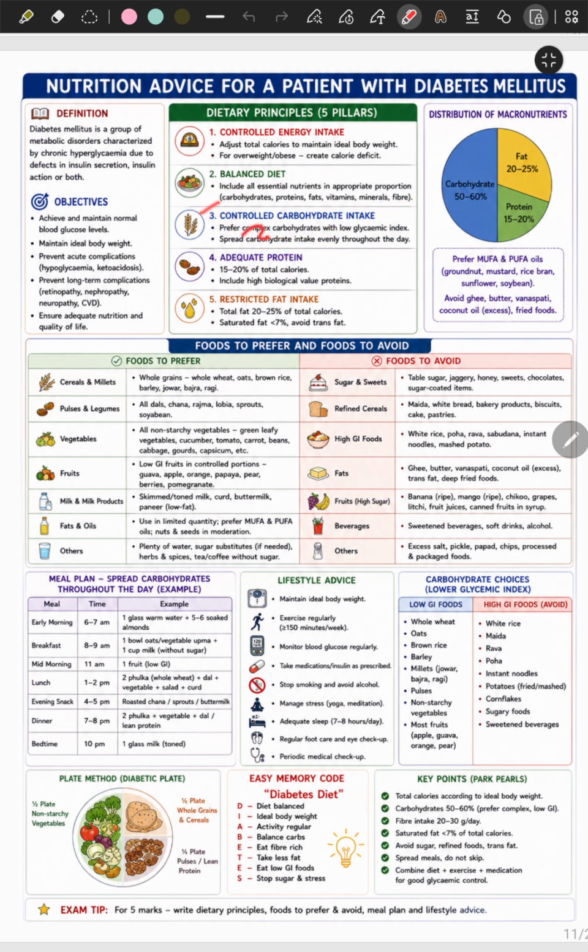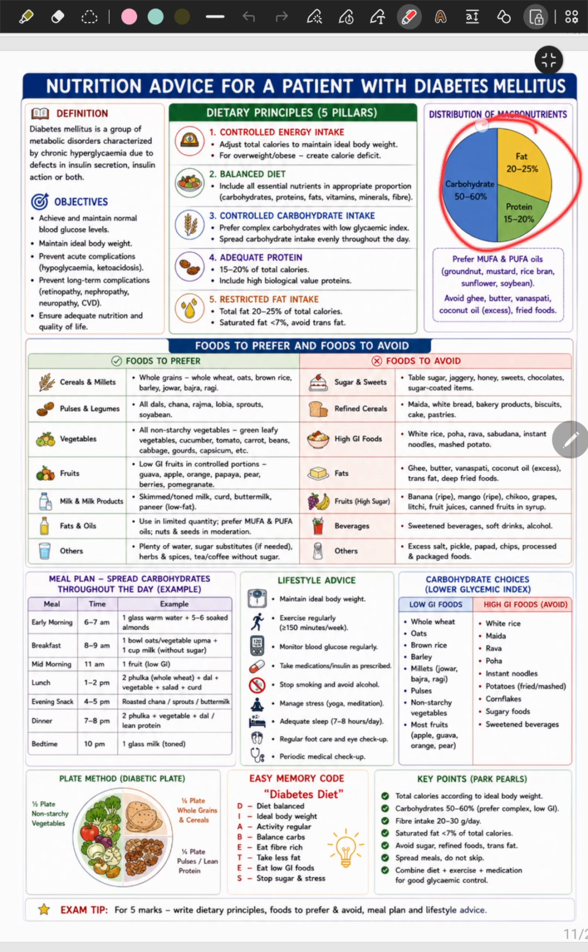Controlled carb intake. Prefer complex carbohydrates with low glycemic index. Spread carbohydrate intake evenly throughout the day. Adequate protein, 15 to 20% of total calories, include high biological value proteins. And restricted fat intake. Total fat, 20 to 25% of total calories. Saturated fat less than 7% and avoid trans fat. So these are the dietary principles: fat, protein, carb, balanced diet, controlled energy intake.